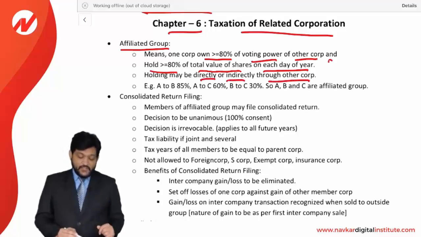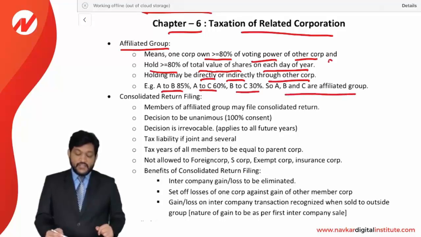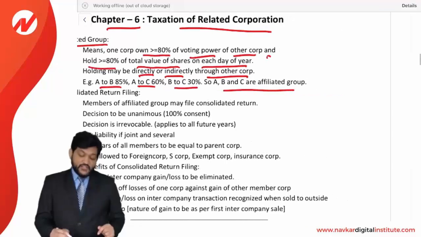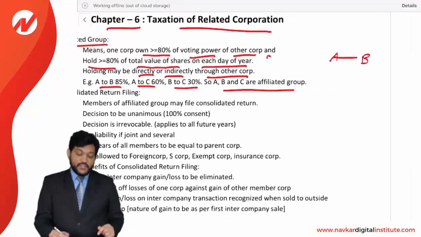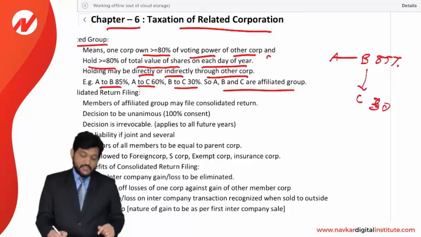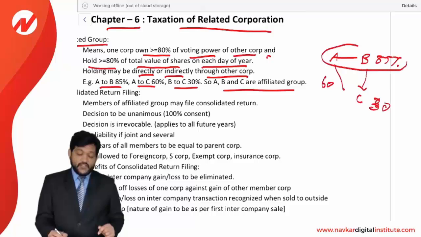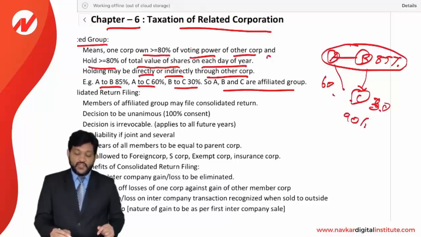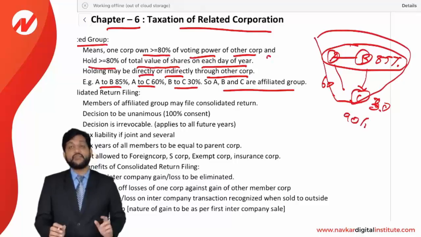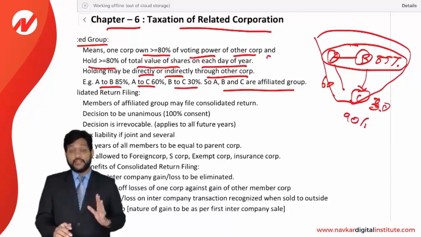For example, A to B 85%, A to C 60% and B to C 30%. So A, B and C are an affiliated group. Now if you just see the situation, A is holding 85% in B, B is holding 30% in C and A is holding 60% in C. So if you consider A and B as an affiliated group, then A and B both are holding in C, that is 60 plus 30, 90%. So this is also an affiliated group. So A, B and C all will be considered as affiliated group members. So indirect holding is also allowed. Clear?